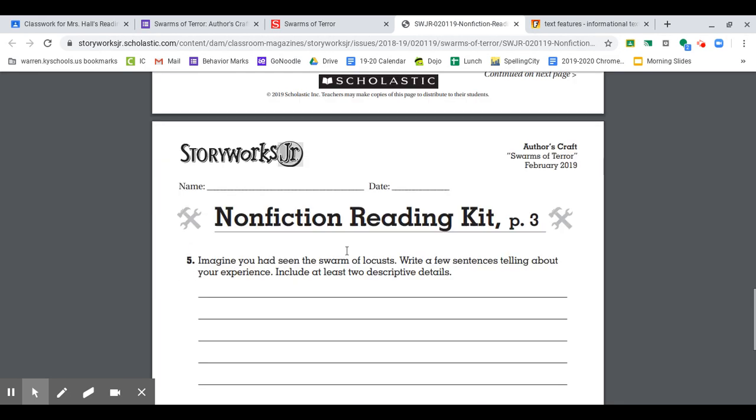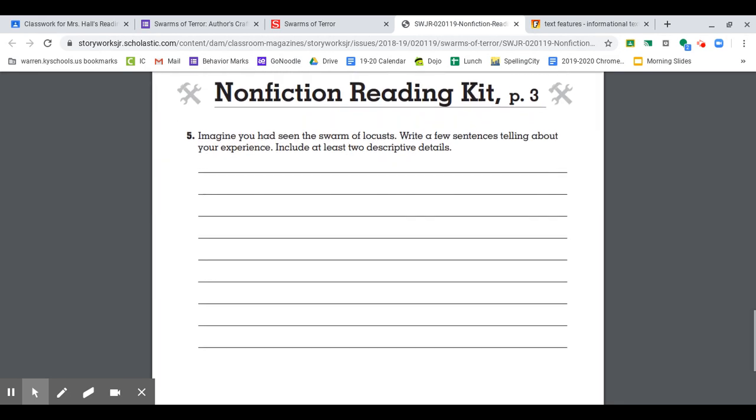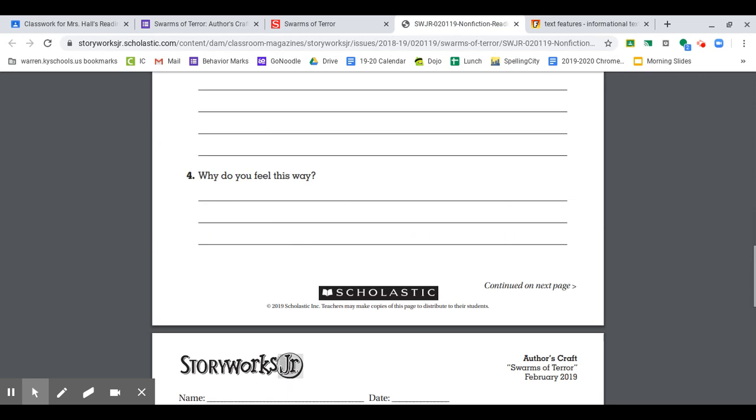The last question says, imagine you had seen the swarm of locusts. Write a few sentences telling about your experience. Include at least 2 descriptive details. So here's your chance for a good writing prompt here. Be sure to have a good couple sentences, maybe more than that. You have to have at least 2 descriptive details of what you would experience if you had seen the swarm of locusts. Now this is what your packet page looks like today.